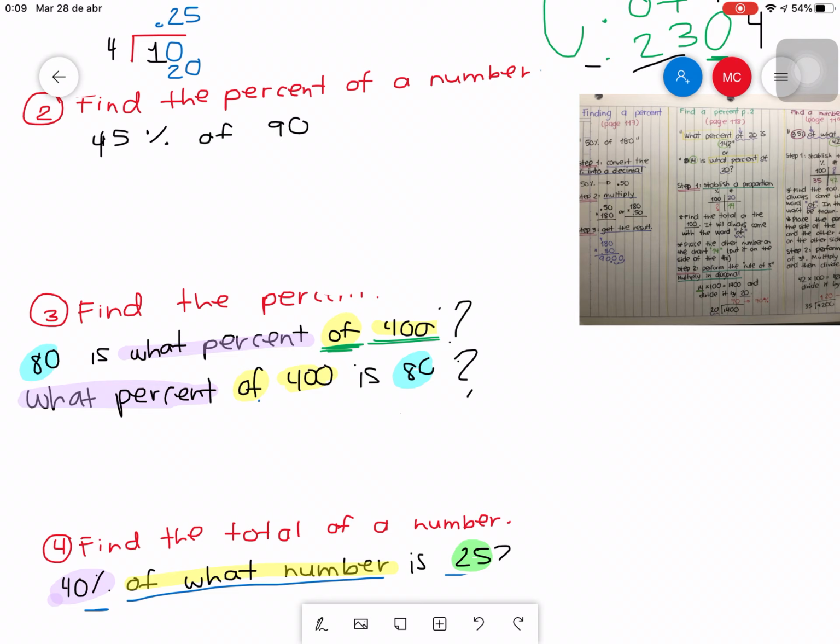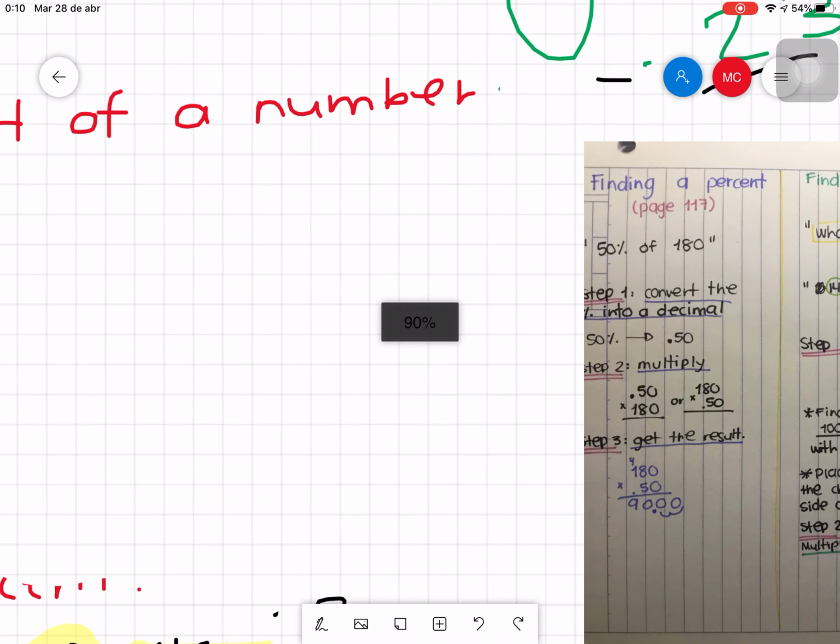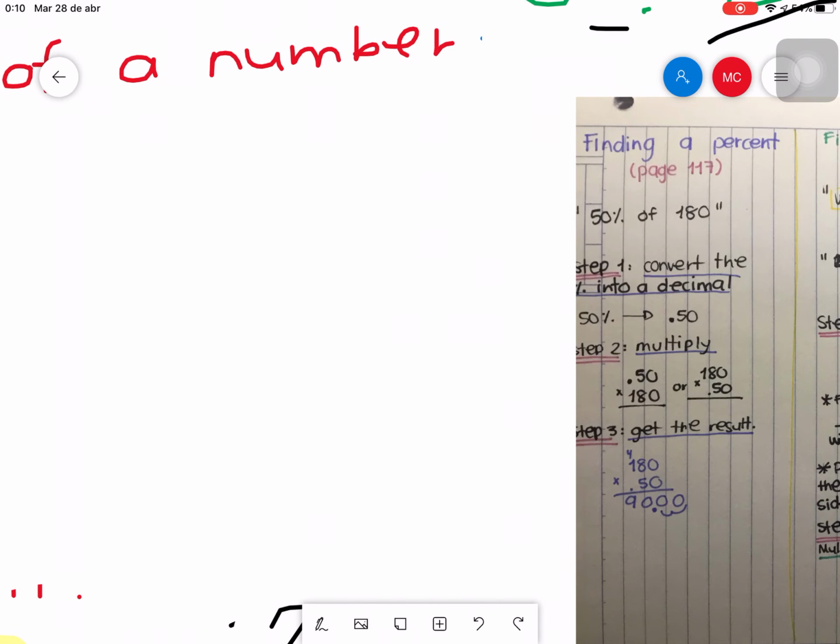It says, find the percent of a number. Just like that, find the percent of a number. And it says, I want to know how much is 45% of 90. If you go back to the image that I sent you before, it says, finding a percent. And then I gave you the exact same example with different numbers, but the exact order of the question. And it says 50% of 180.